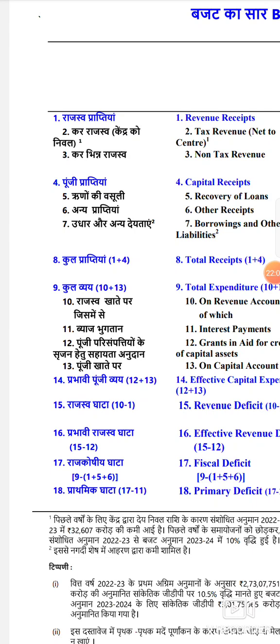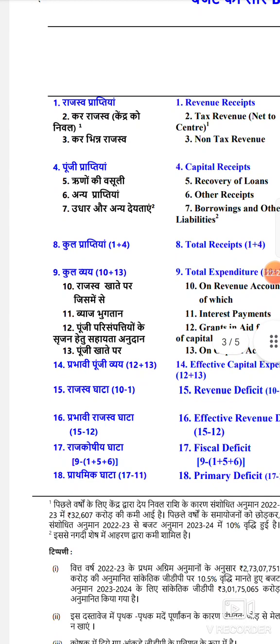If you take a personal case also, if you are an employee, whatever salary you are getting is your revenue receipt. Sometimes due to some financial needs, you may sell some gold or a land. Whatever money you receive by selling the land and the gold is nothing but a capital receipt. Similarly for government also, revenue receipt is there, capital receipt also is there.